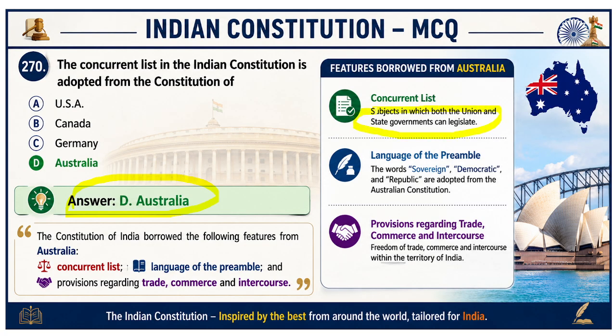Both have the responsibility to deliver the duties in the concurrent list. For example, education. In India, education was earlier in the state list, then it was moved to the concurrent list. That means now both center and state are responsible for education in India. That is the basic idea of the concurrent list, and we have taken it from Australia.